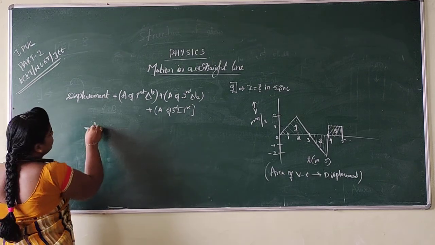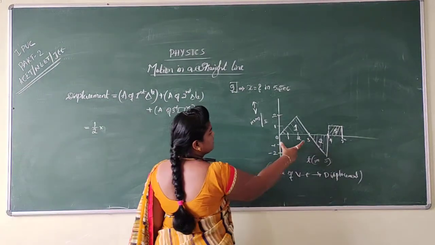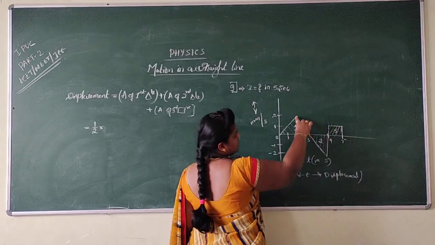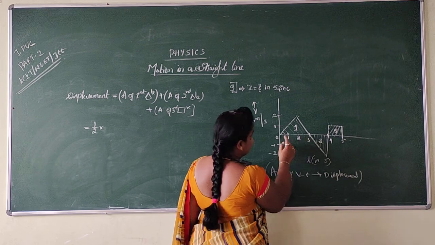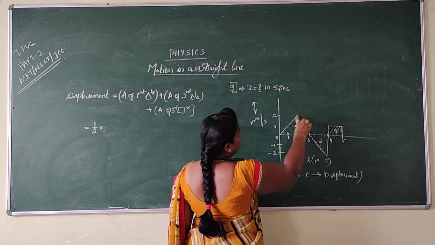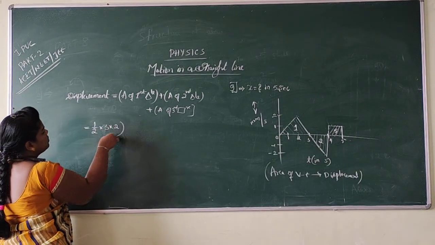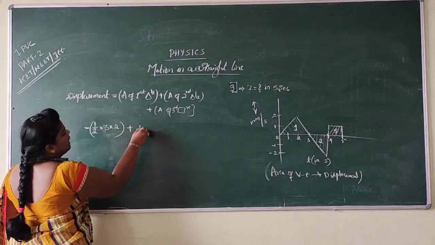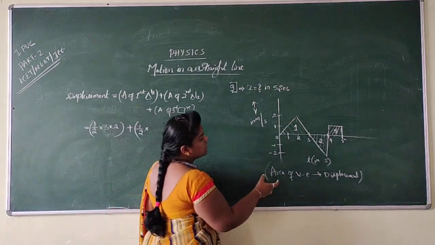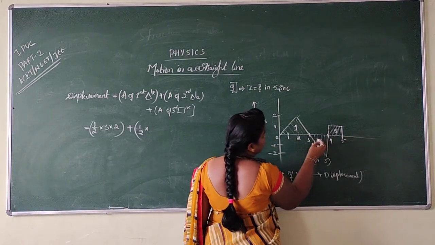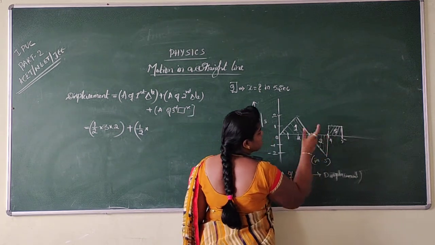What is the area of the triangle? Half into base into height. What is the base? Base is this, height is this. It means the base is 3 and the height is 2, right? So half into 3 into 2, base into height, plus the next, the second triangle, half into base into height. What is the base? See, from here to here it is 1. So from 3 to 4 it is 1.